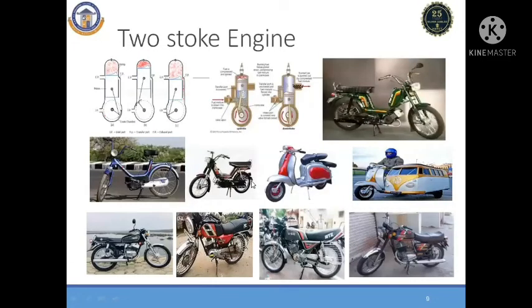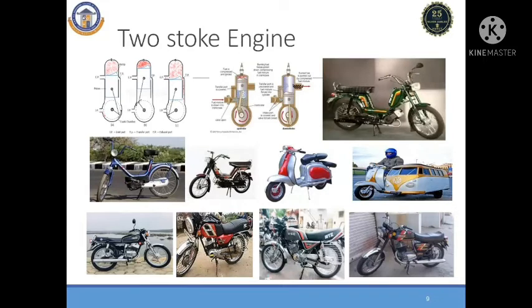I think all of you have learned how the engines are assembled. Now we come to the next part of the presentation, which is known as the two-stroke engine. Basically, engines are classified by the number of working strokes. One is known as a two-stroke engine, another is known as a four-stroke engine. So what is meant by a two-stroke engine? What is the application of a two-stroke engine?